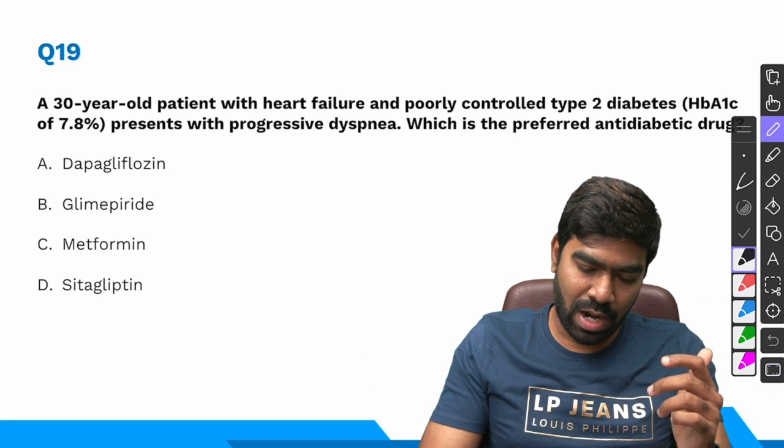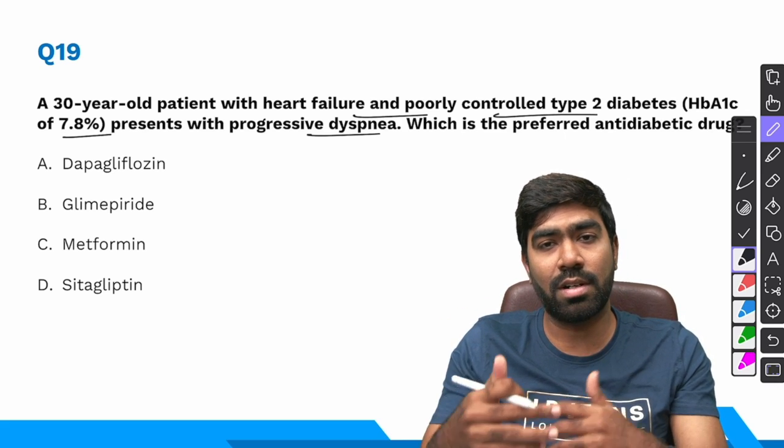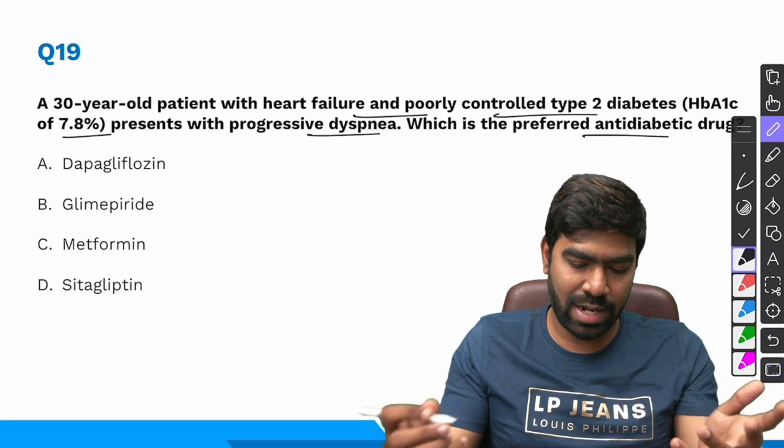A 30-year-old patient with heart failure and poorly controlled type 2 diabetes, with an A1C of 7.8%, presents with progressive dyspnea, that is worsening of heart failure. Which is the preferred anti-diabetic drug?